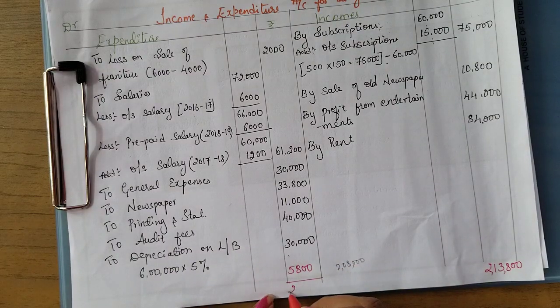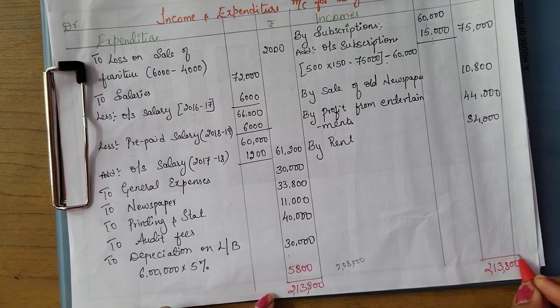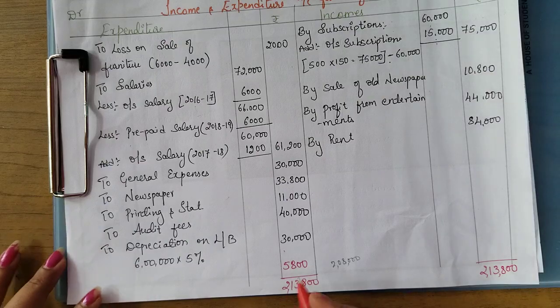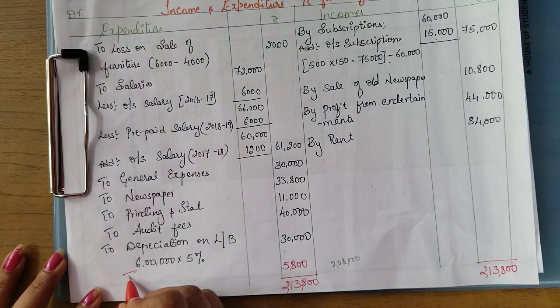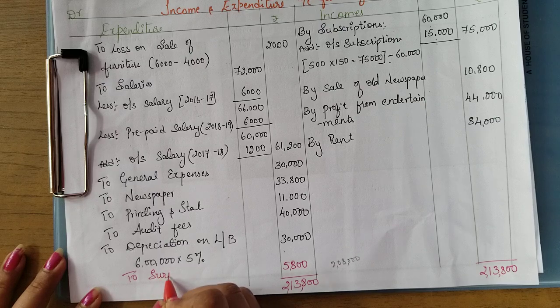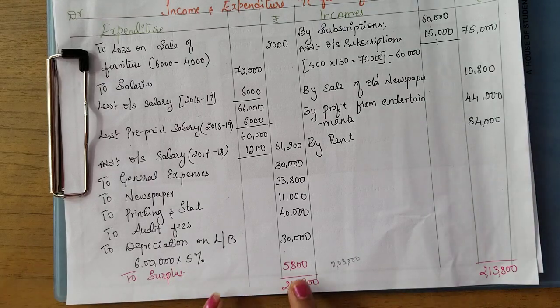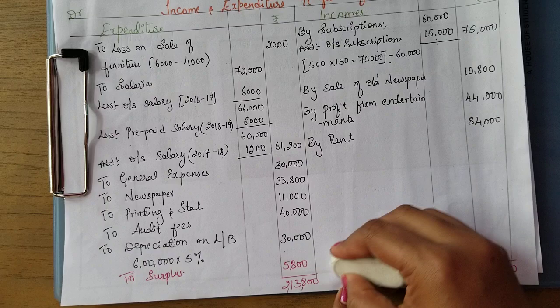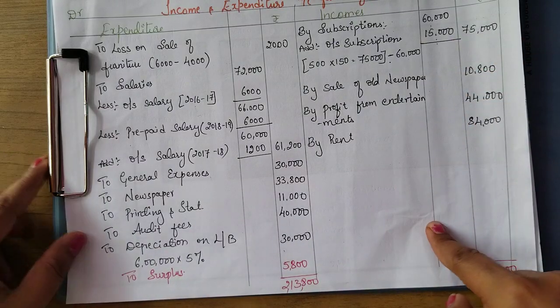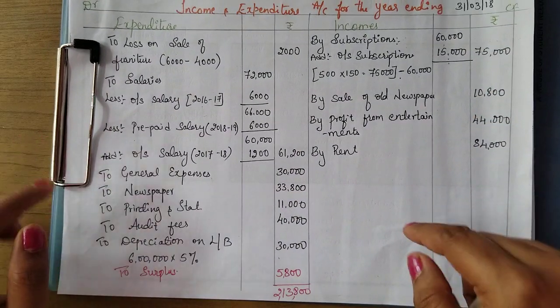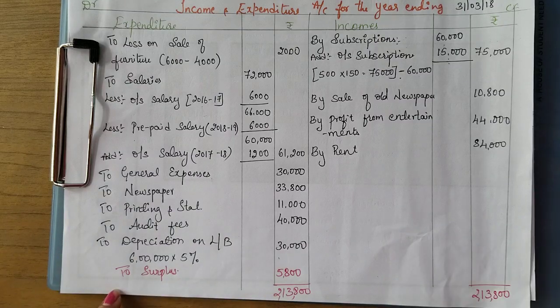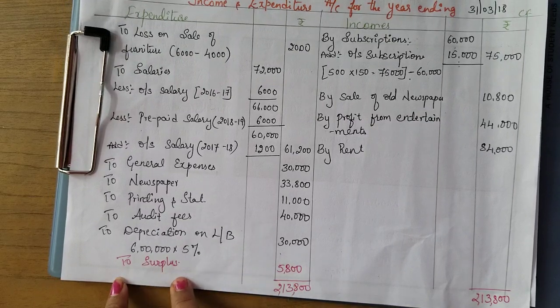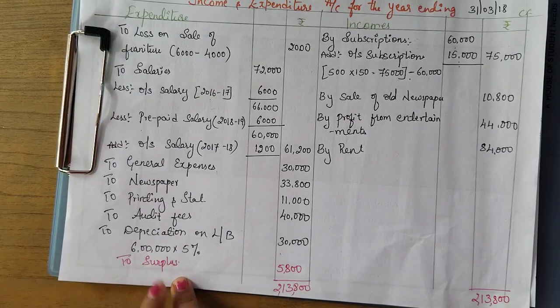So that is the surplus. 2,13,800 is the closing amount, and this 5,800 is the surplus, which will be later added to the capital fund in the balance sheet. Okay, so in this problem, incomes are more and, compared to incomes, expenditure is less. So we are getting a surplus amount of 5,800. Again, surplus is nothing but the profit which will be added to the capital fund in the balance sheet.